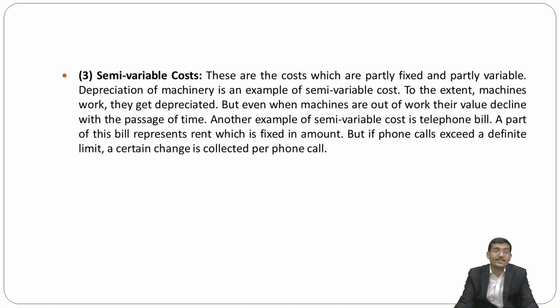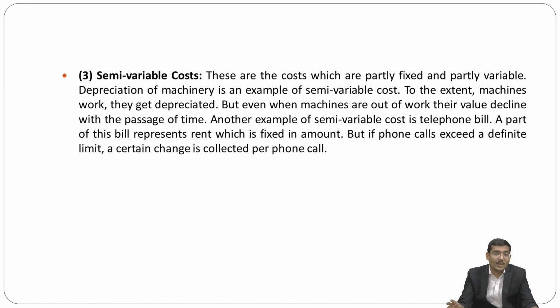The next is semi-variable cost. These are the costs which are partly fixed and partly variable. The depreciation of machinery is an example of semi-variable cost. To the extent the machines work, they get depreciated, but even when the machines are out of work, their value declines with the passage of time.